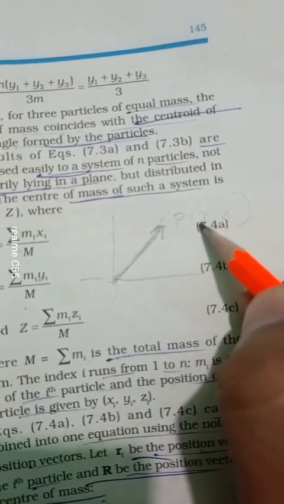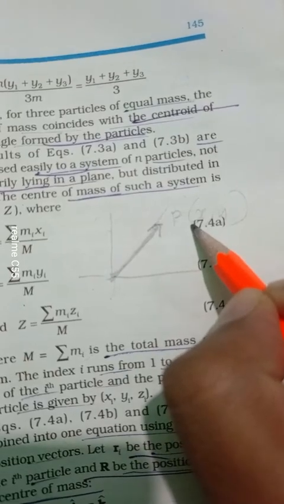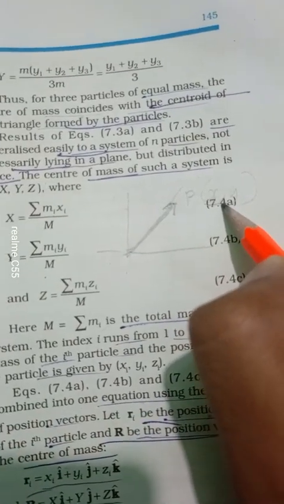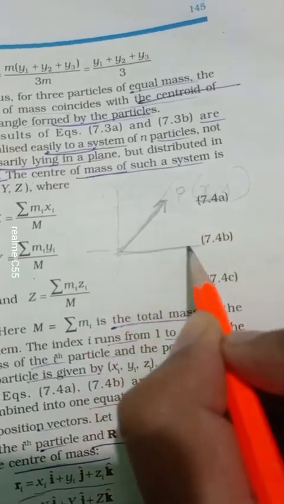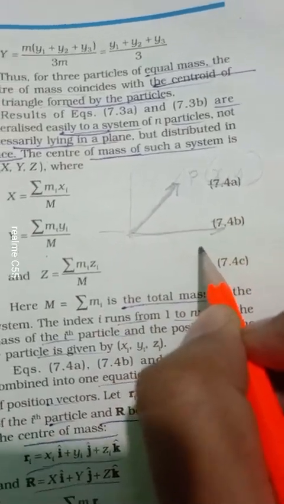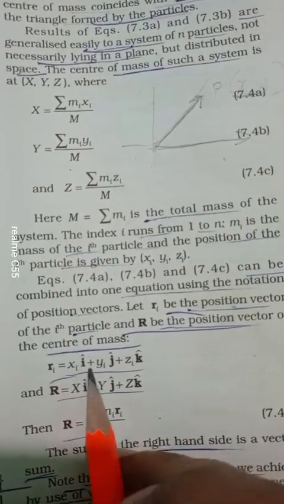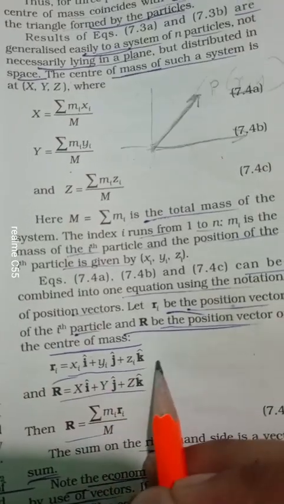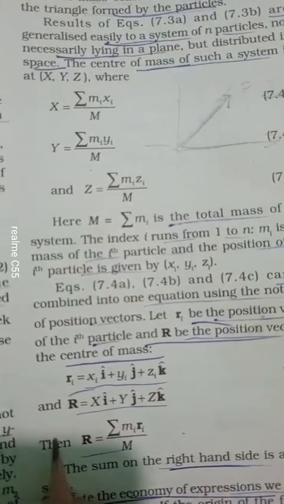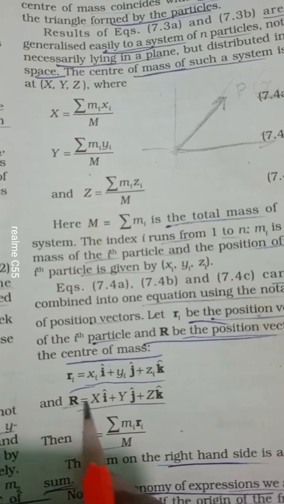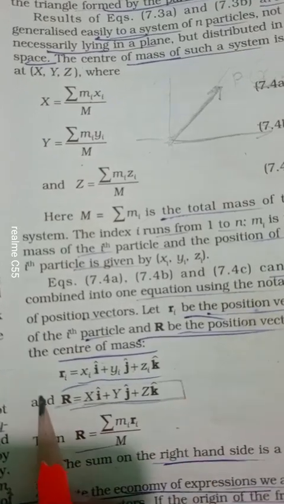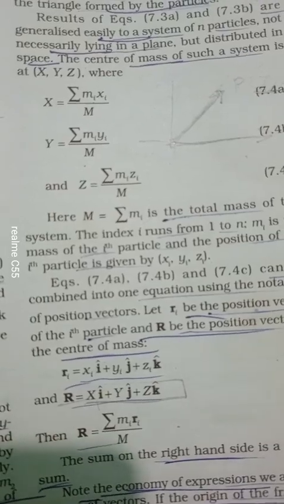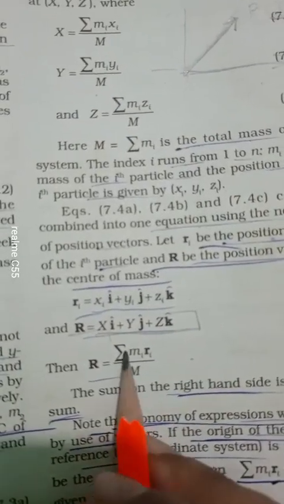We write the coordinate, like for the x-axis, we give it the direction, that is the positive x direction: x i cap, y j cap, z k cap. Similarly, the center of mass will have this position vector. And clearly this will be summation